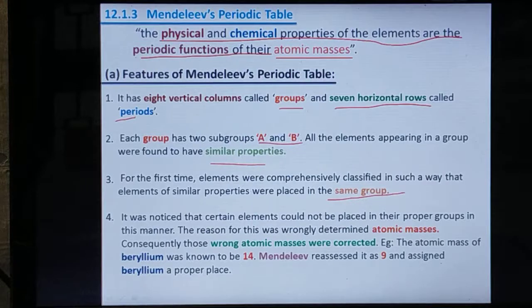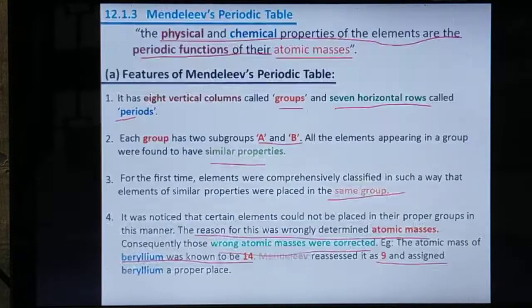Point number 4. It was noticed that certain elements could not be placed in their proper groups in this manner. The reason for this was wrongly determined atomic masses. Consequently, those wrong atomic masses were corrected. For example, the atomic mass of beryllium was known to be 14. Mendeleev reassessed it as 9, not 14, and assigned beryllium to its proper place.